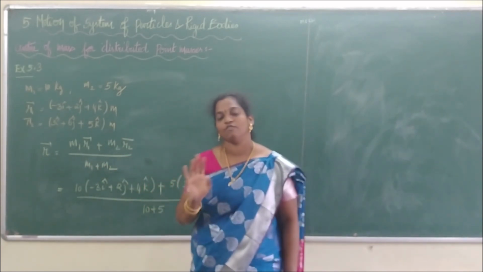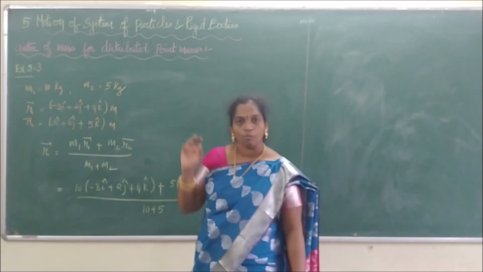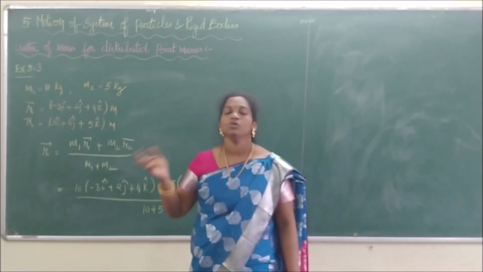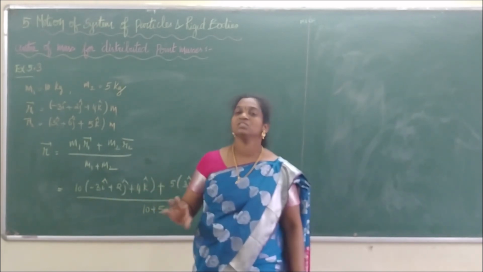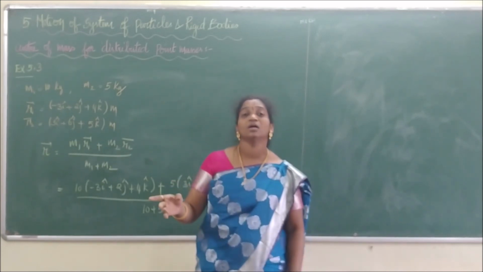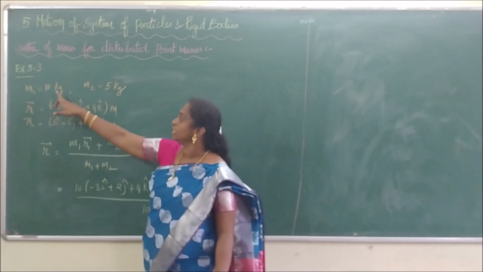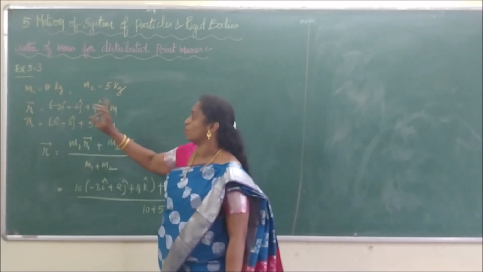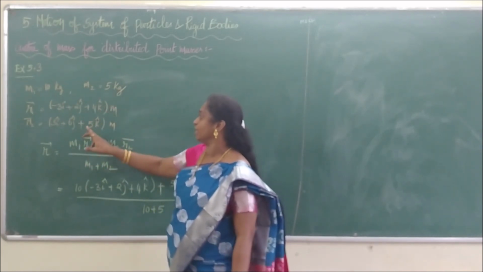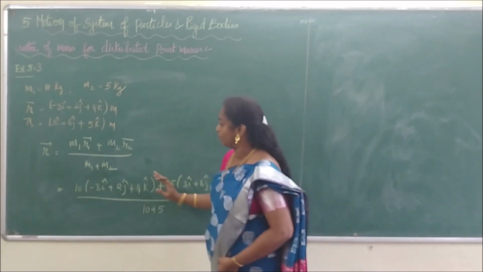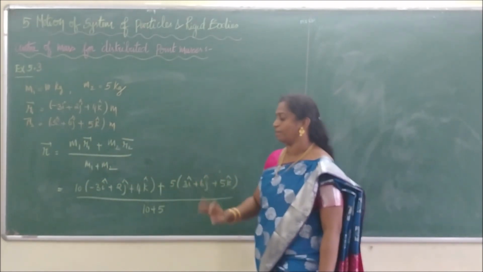The same formula. If it is on the x-axis, how would we write it? m1 x1 plus m2 x2 divided by m1 plus m2. Since it is a three coordinate system, we are writing in terms of position vectors. Right? So m1 is 10 kg, r1 is this one, m2 is 5 kg, r2 is this, and we have to divide by the total mass m1 plus m2.